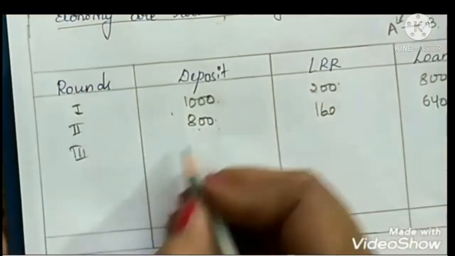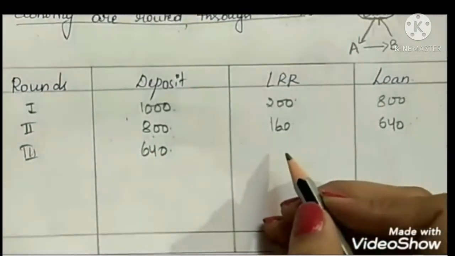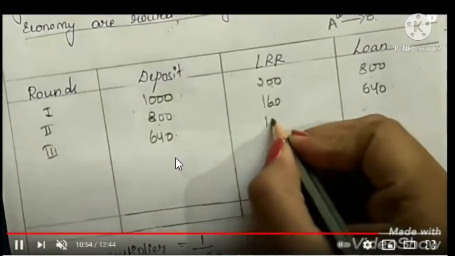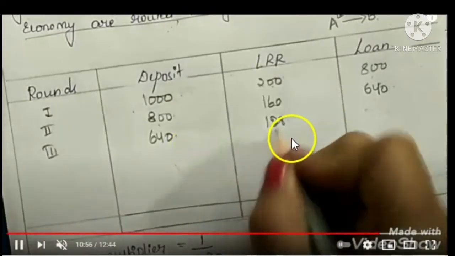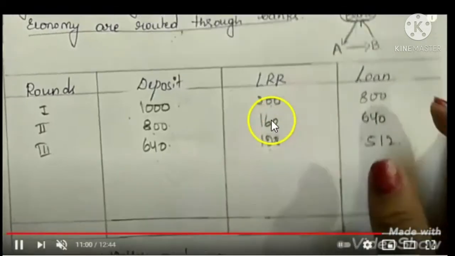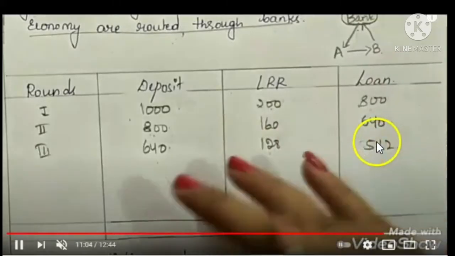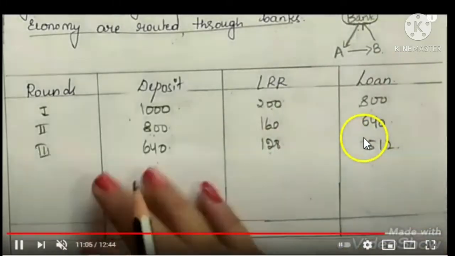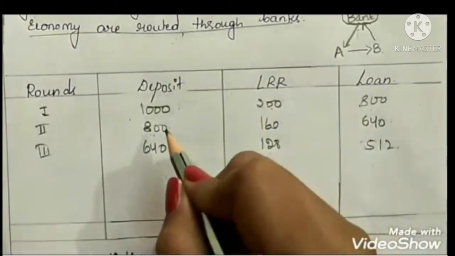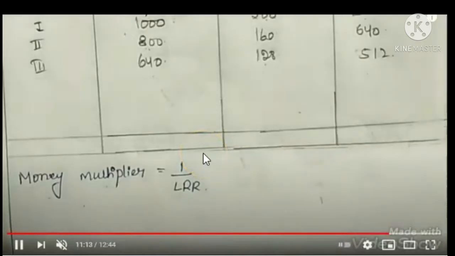Then as a third round we can just continue the process. 640 is deposited in the bank. Then we find the LRR, that will be 640 into 20%, so we will get 128. Then subtracting both, we will get 512. So this process goes on.